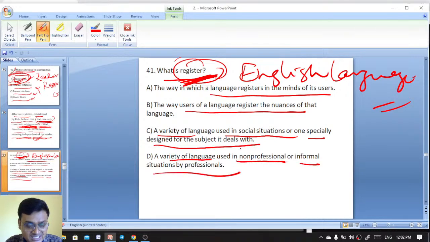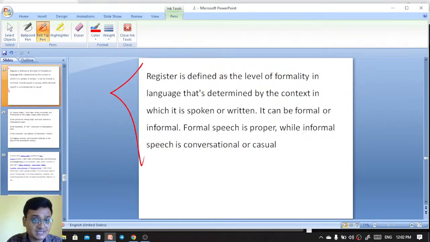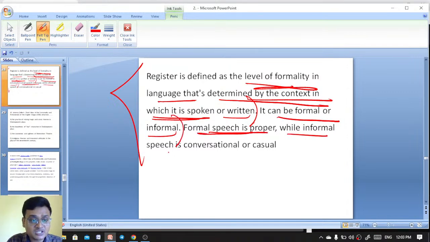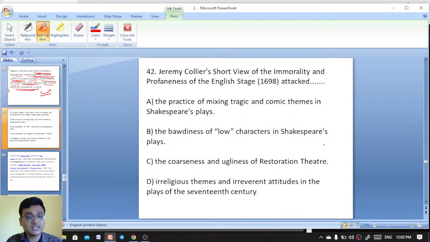So a register is actually a variety of language used in social situations in a context, or one specially designed for the subject it deals with. So this is here a register, and here it explains. A register is defined as the level of formality in language that is determined by the context in which it is spoken or written. It can be formal or informal. Formal speech is proper, while informal speech is conversational and casual. Everybody knows. So register is determined by the context in which it is spoken and written. It can be formal as well as informal.